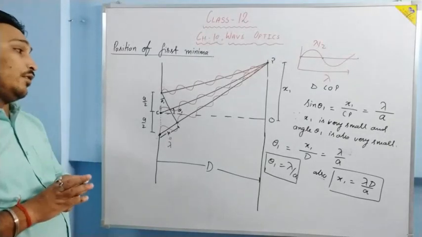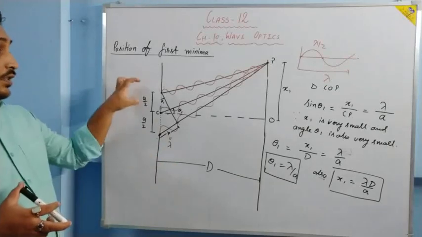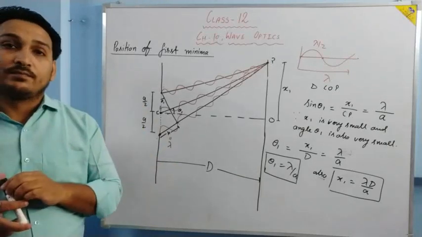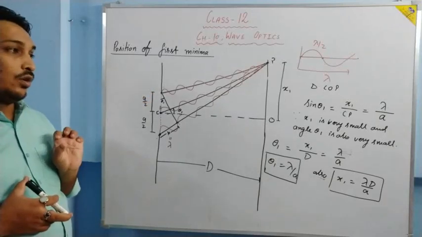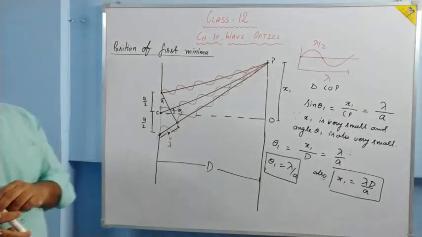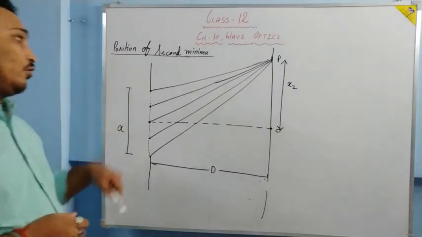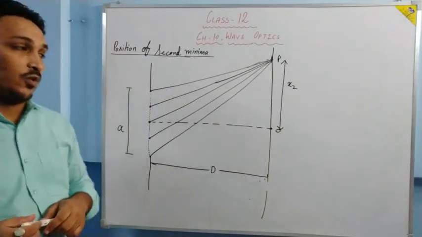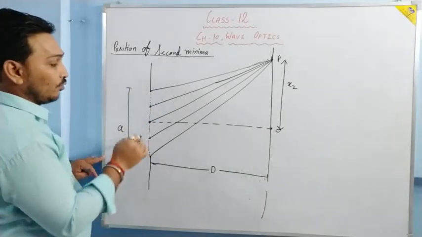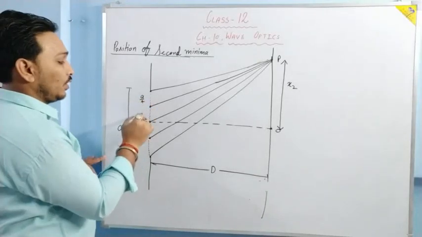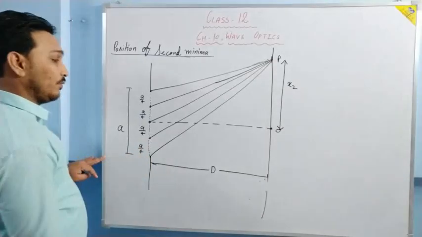So this is where the first minimum will be formed. For the first minimum, we have divided the slit into two halves. For the second minimum, the slit will be split into four parts. Each will be A by 4, A by 4, A by 4, A by 4. So what will be the change? Let us understand. Now we are going to understand the position of second minimum. The slit width, which is small a, is divided into four parts. The first part will be A by 4, the second one A by 4, the third one also A by 4, the fourth one also A by 4.